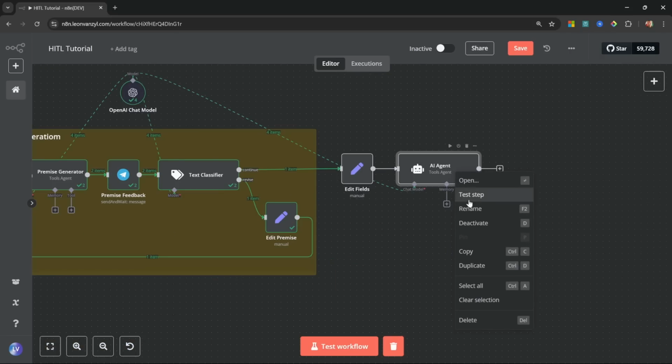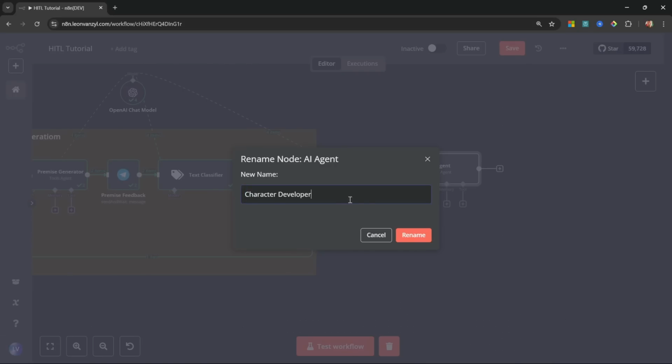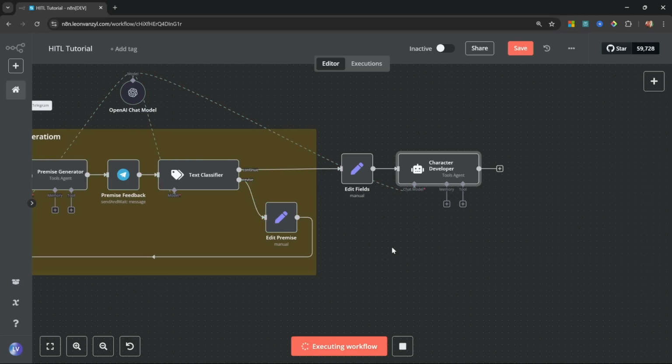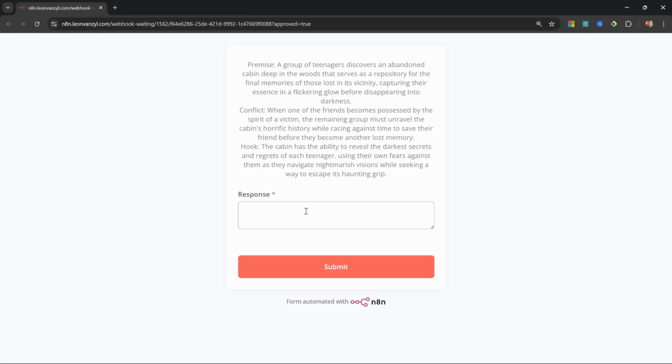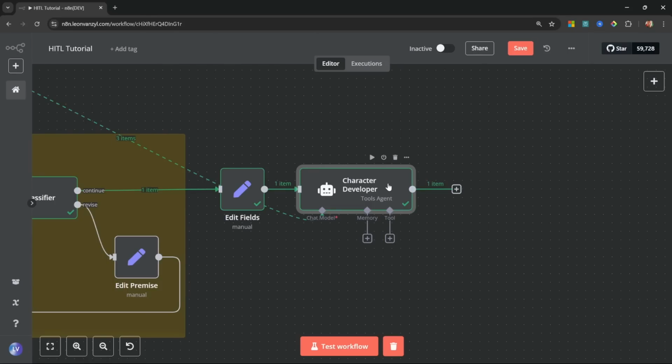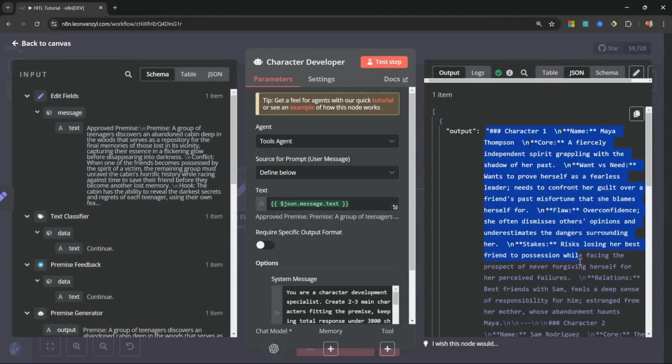Let's also rename our agent to character developer, and let's run this workflow, just so we can get some data into this workflow. So I'll send my story again. So this time I'll simply approve this premise. So I'll just type continue. Let's submit this. And back in n8n, we can see that this agent generated our characters for us.